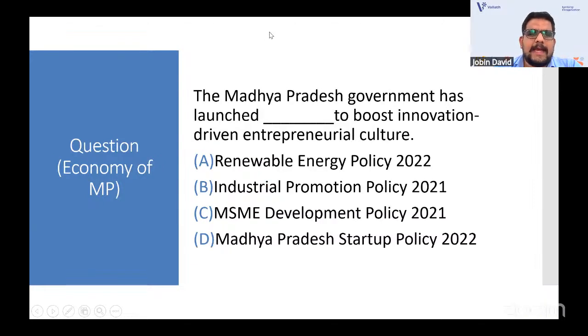It is a question from the economy of Madhya Pradesh, where they implemented a new scheme for an innovation-driven entrepreneurial culture. It can be included in the schemes of MP also. That means in unit 5 welfare schemes, and also in unit 3 where you have politics and economy of Madhya Pradesh. The Madhya Pradesh government has launched this to boost it. So the answer is Madhya Pradesh Startup Policy 2022.